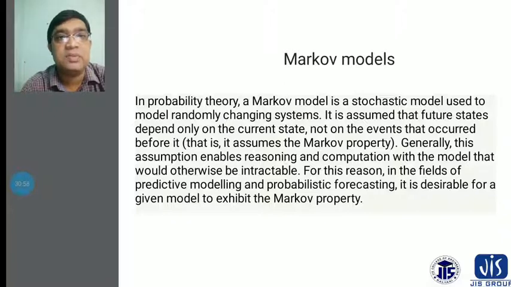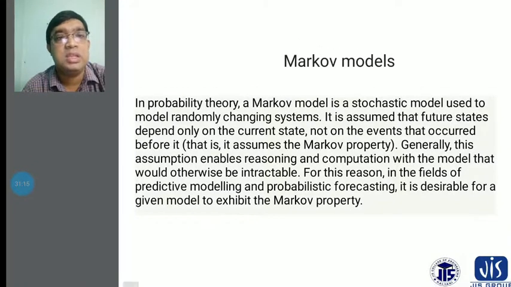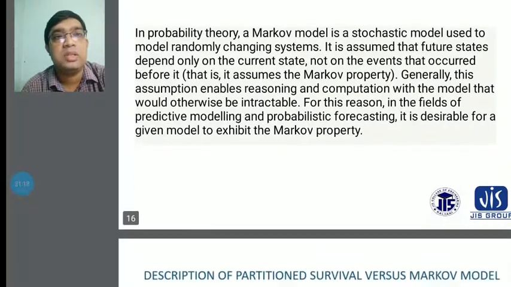Generally, these assumptions enable reasoning and computations with the model that would otherwise be intractable. For these reasons, in the field of predictive modeling and probabilistic forecasting, it is desirable for a given model to exhibit the Markov property.